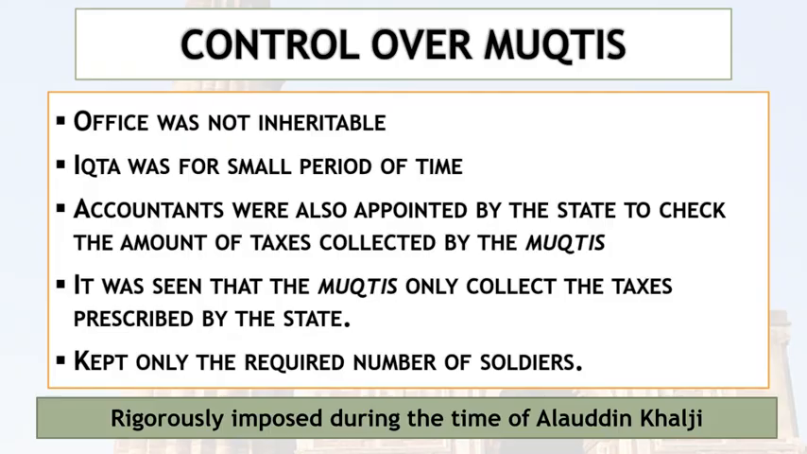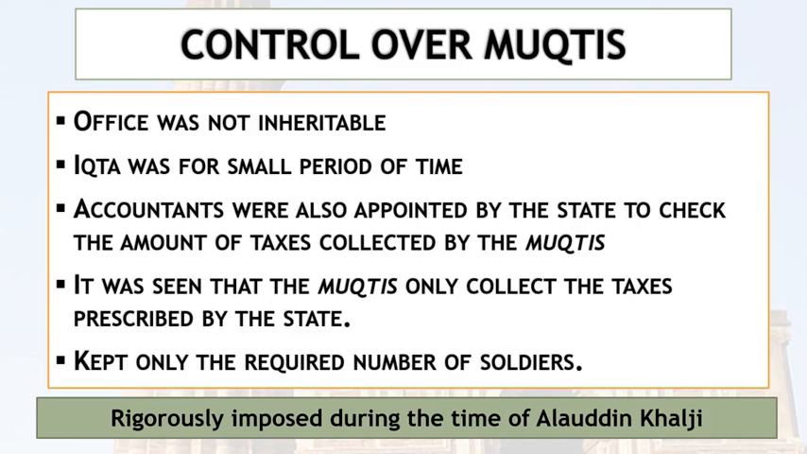Now, control over Muqtis. It is possible that a Mukti might collect any amount of tax from the people of his Ikta, but there was a control of the sultans also. For controlling these Iqtadars, let's discuss what the sultans did. First of all, the office of Muqtis or Iqtadars was not inheritable. That means the son of one Mukti would not become the Mukti after his father's death. Actually, his office was non-transferable. Next, Ikta was held for a small period of time.